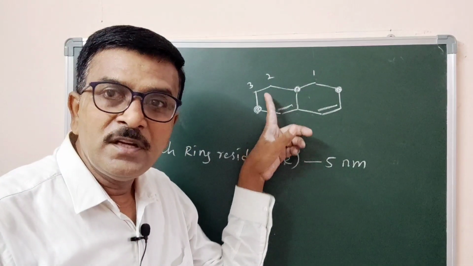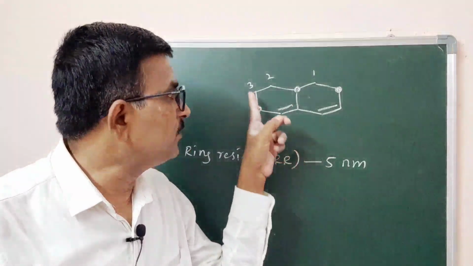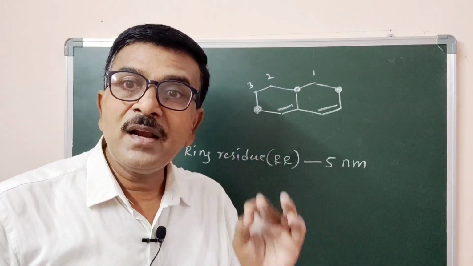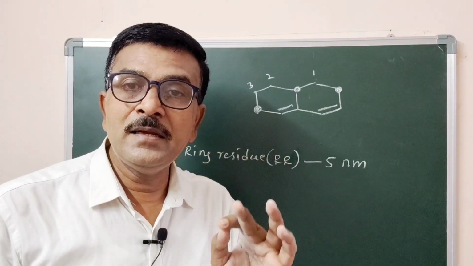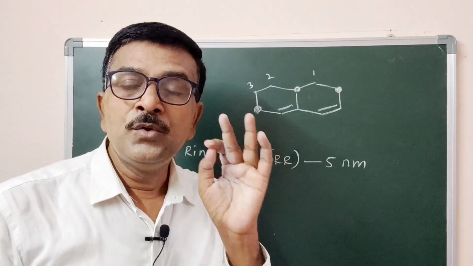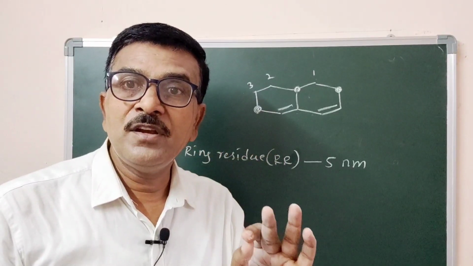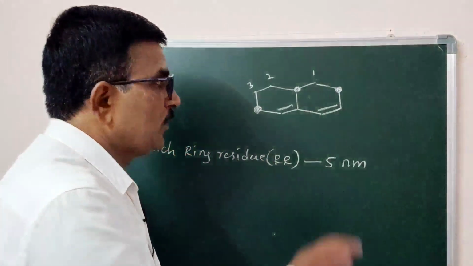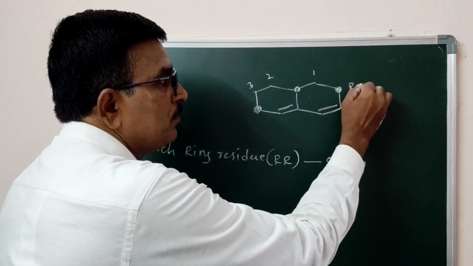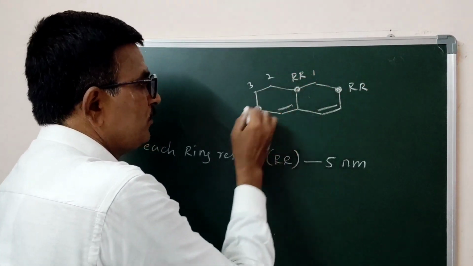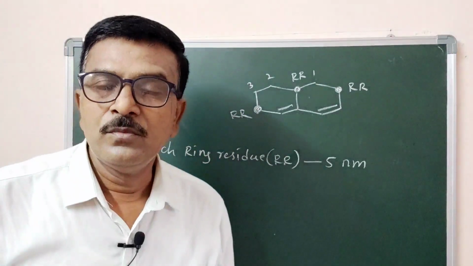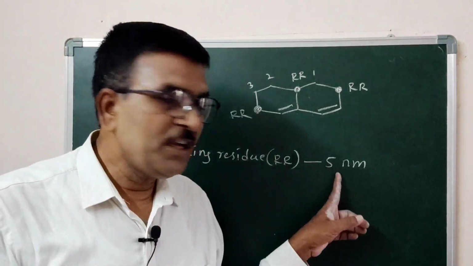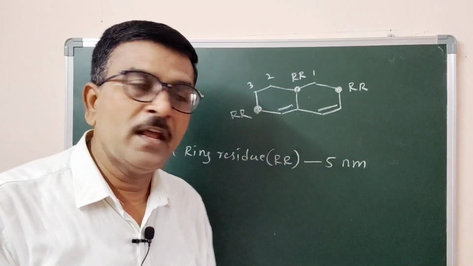Similarly, the second carbon is also not attached with the conjugated system. The third carbon is also not attached. We should not consider those. Whatever ring carbons are directly linked with the conjugated system should be considered as a ring residue, contributing 5 nanometer each. So here this is one ring residue, this is the second, this is the third. Total ring residues are 3 into 5, that is 15 nanometer.